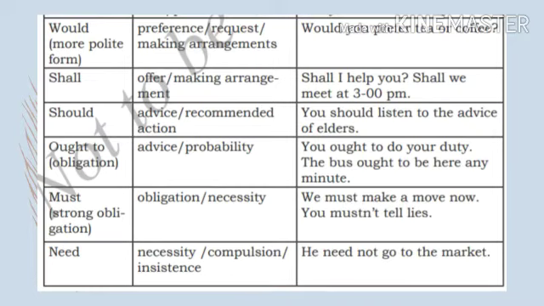And ought to is an obligation, that is advice or probability. You ought to do your duty. The bus ought to be here any minute. Okay. Must: the function is strong obligation or necessity. An example: we must make a move now. You mustn't tell lies. Need: necessity, compulsion, and insistence. He need not go to the market.